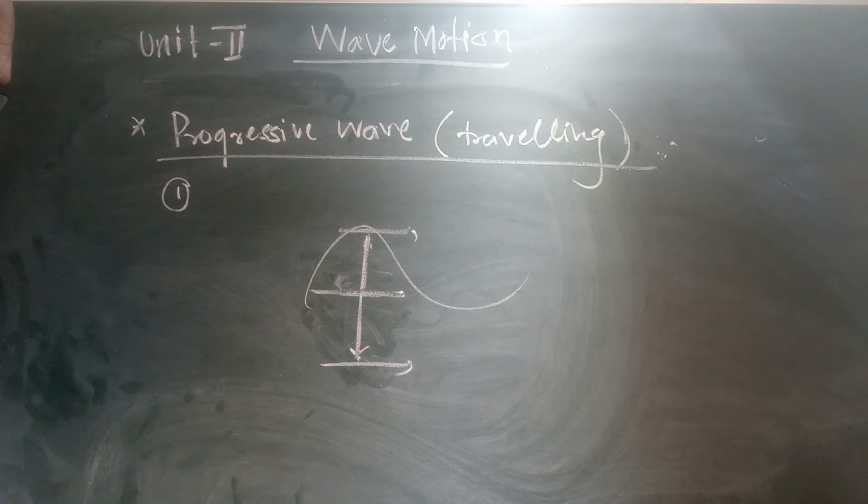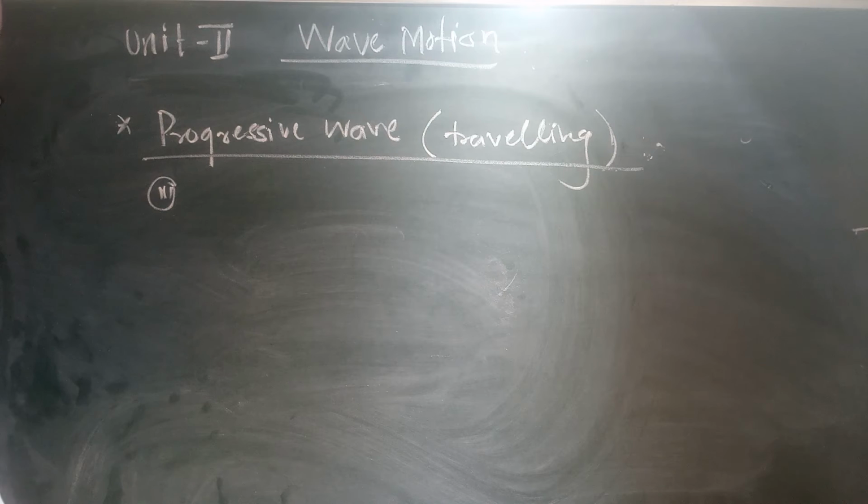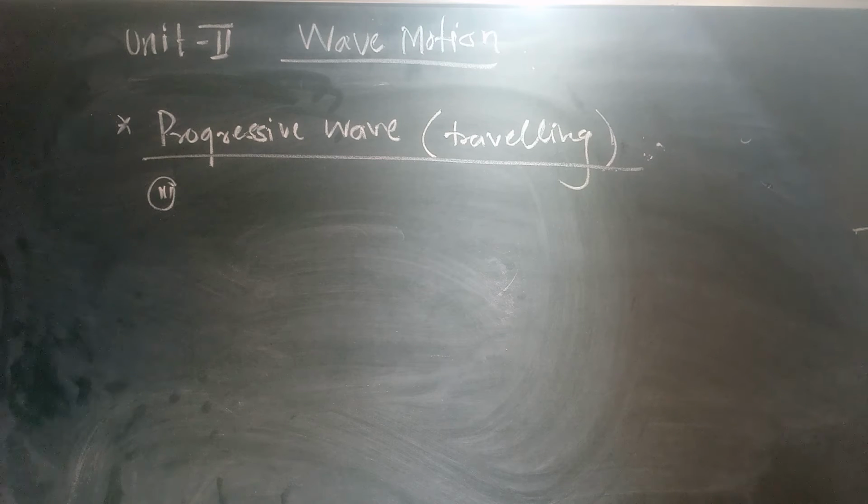Now the third characteristic is that the medium does not move with the wave. This is very important. The medium does not move with the wave, whereas only energy is transferred in the direction of propagation of the wave.